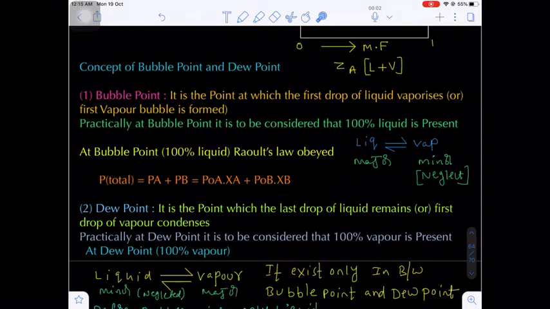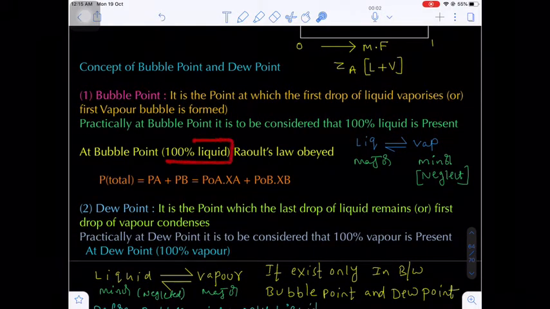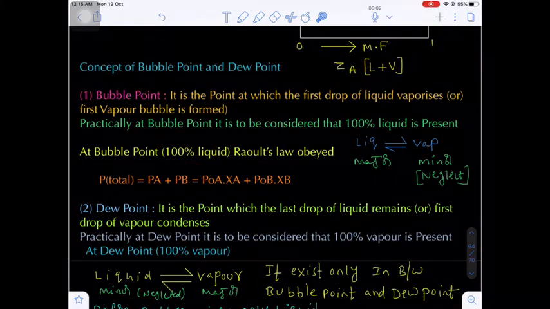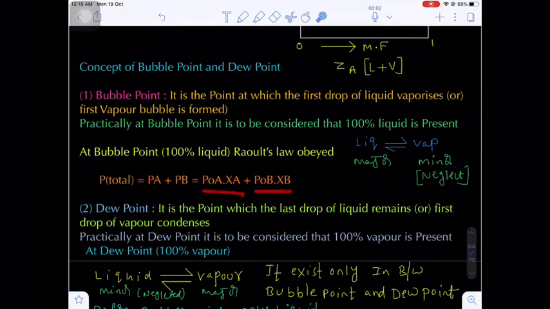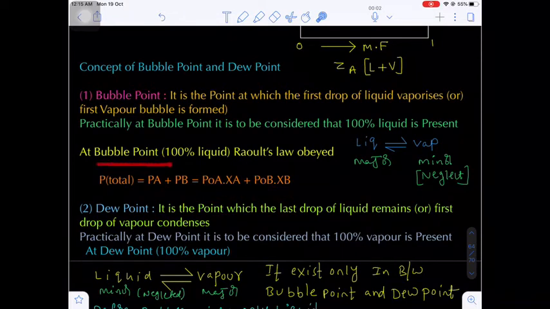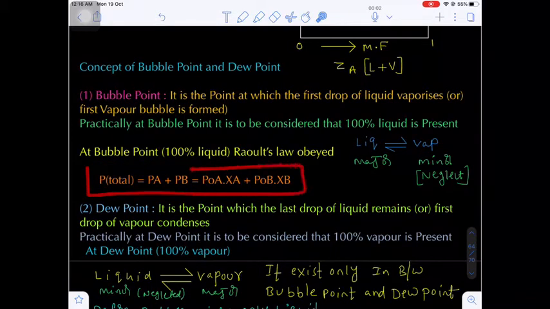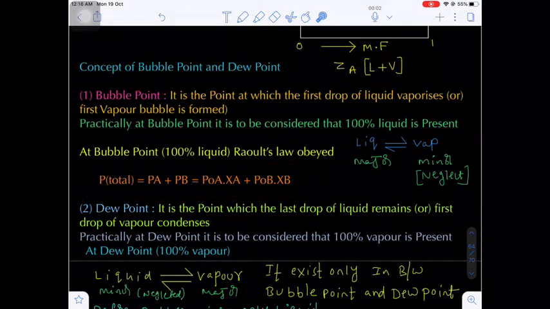Okay. Now at the bubble point we are considering 100% liquid is existing. So we know from Raoult's law the total pressure will be equal to PA plus PB, which is equal to P naught A times XA plus P naught B times XB. That means at the bubble point, almost 100% liquid exists. For liquid solutions, we can apply what? Raoult's law.